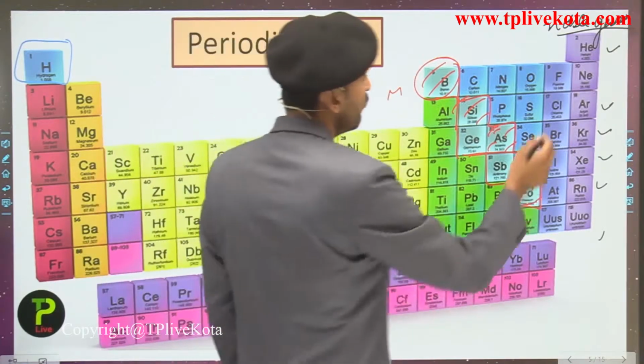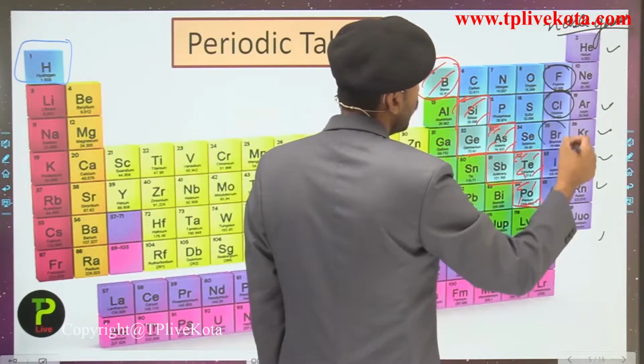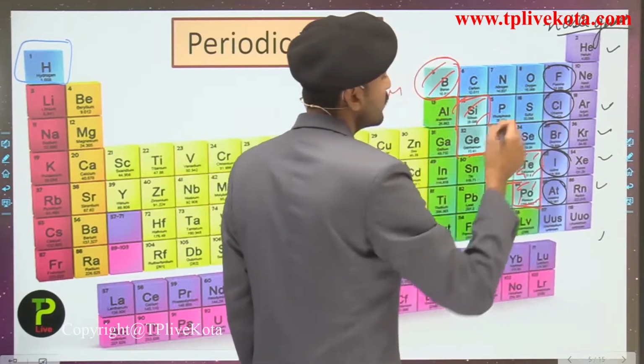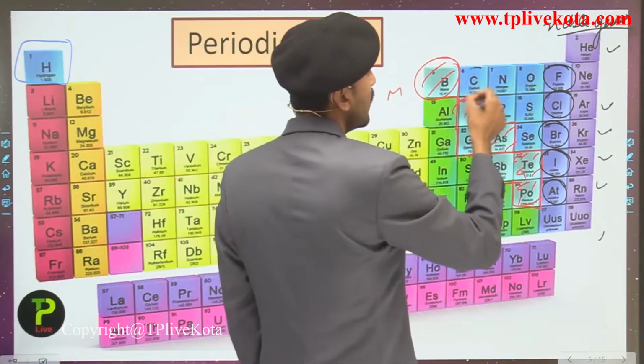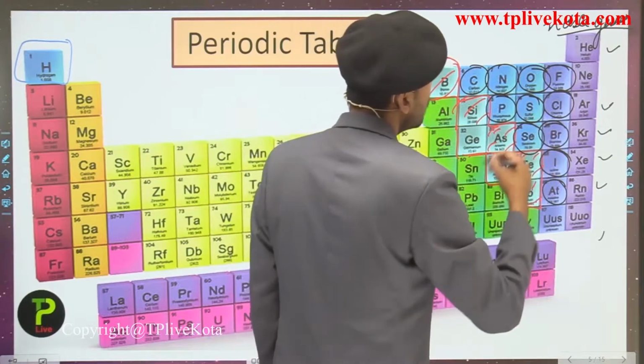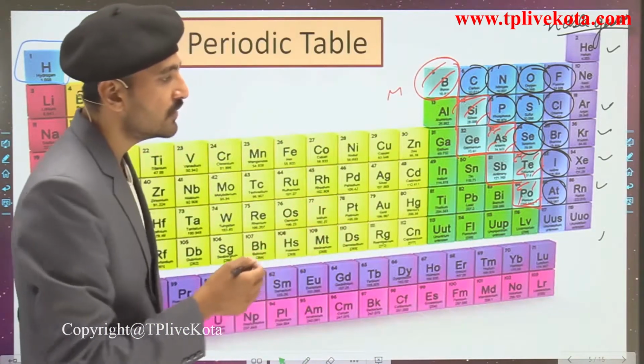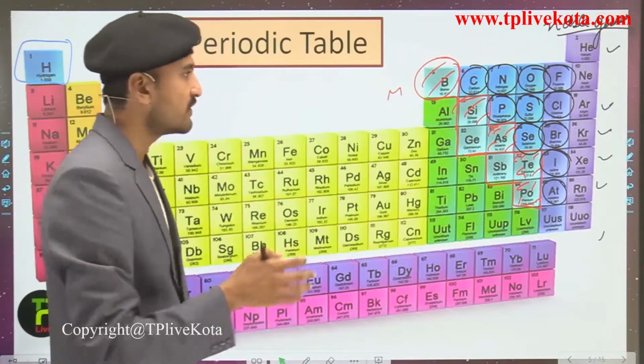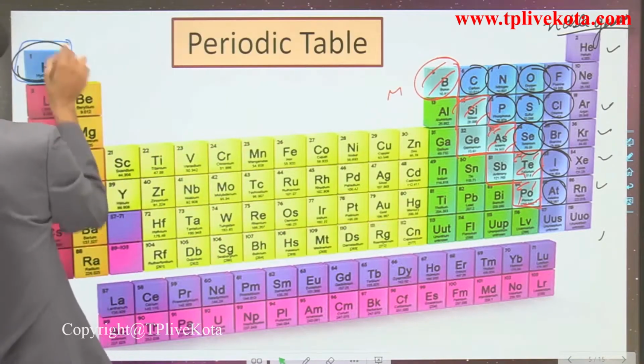Apart from that, fluorine, chlorine, bromine, iodine, and astatine also come under the category of non-metals. Carbon, nitrogen, oxygen, sulfur, phosphorus, selenium, what are they? They are also non-metals. And there is another non-metal, which is hydrogen.